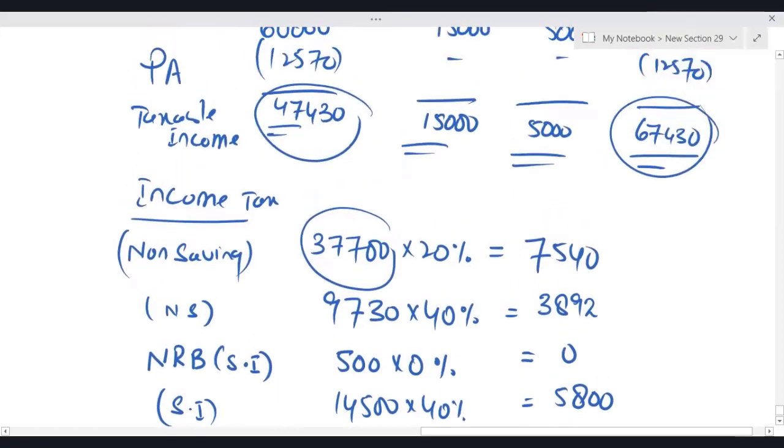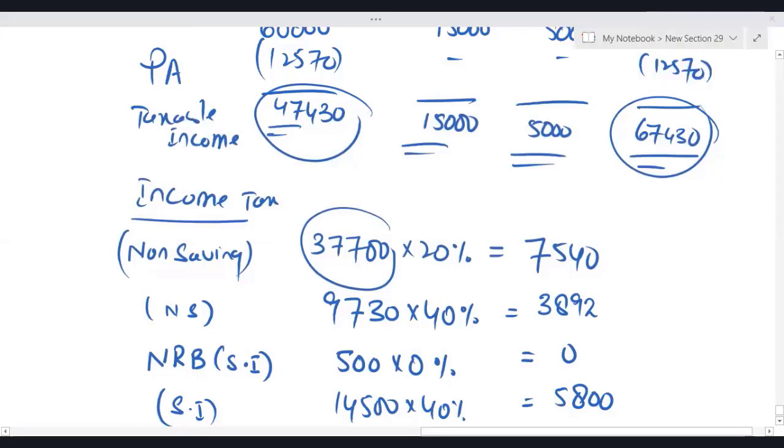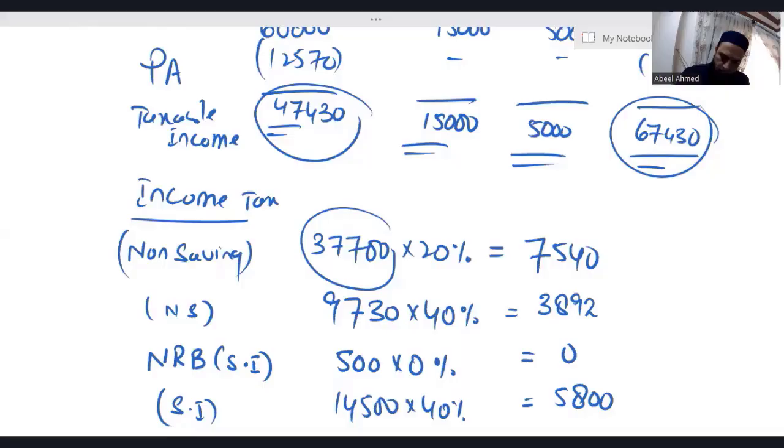Just something went wrong. Okay, it's corrected. Something went wrong with the camera. I don't know what was that.